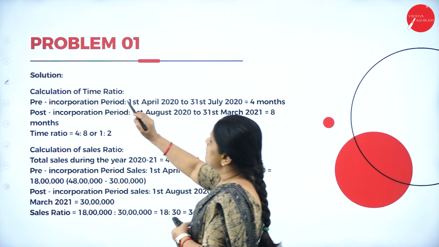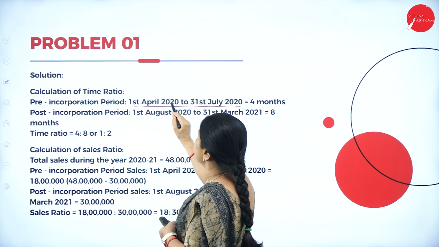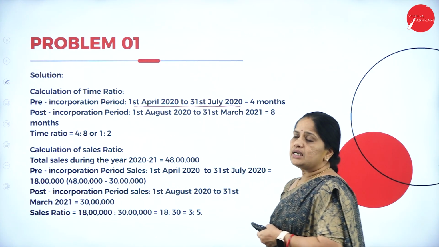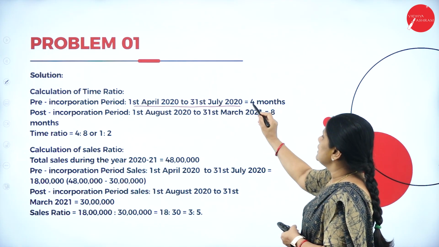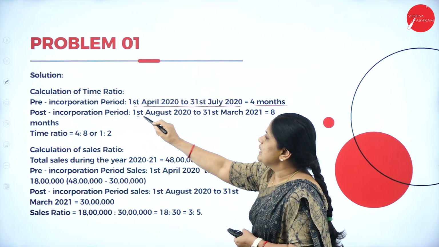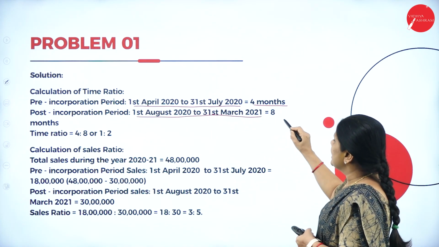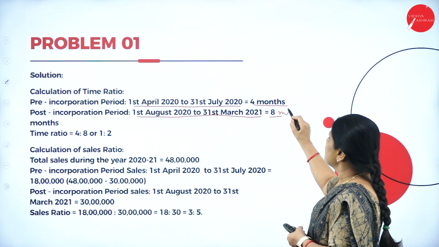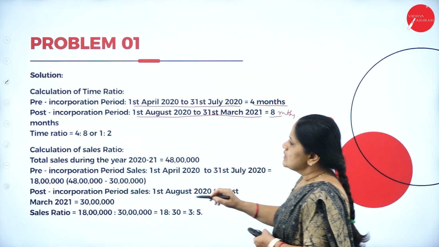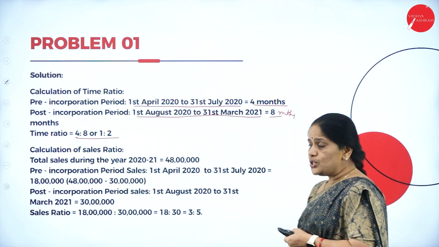Now, what is the pre-incorporation period? The pre-incorporation period is 1st April 2020 to 31st July 2020. So, this comes up to 4 months. The post-incorporation period is 1st August 2020 to 31st March 2021. So, this is a period of 8 months. So, the time ratio is 4:8 or 1:2.